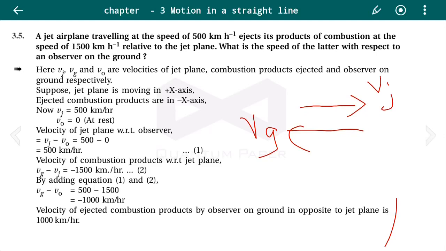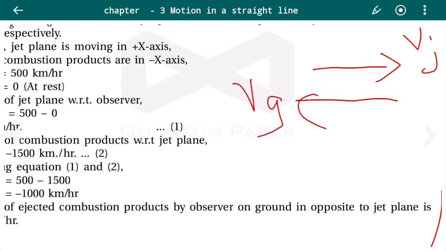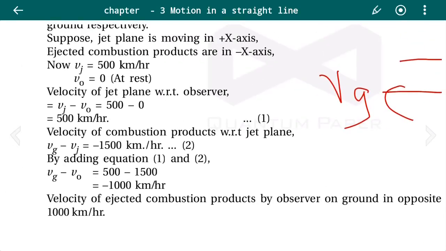As the observer is stationary on the ground, the velocity of the observer, Vo, equals 0. So what is the velocity of the jet plane with respect to the observer? That is Vj minus Vo equals 500 minus 0, which equals 500 km per hour. This is equation 1.